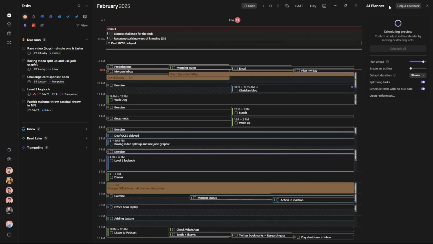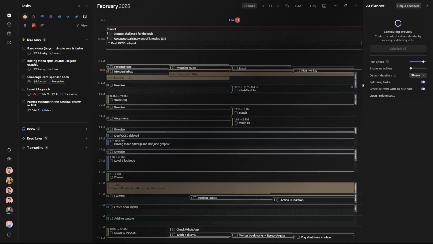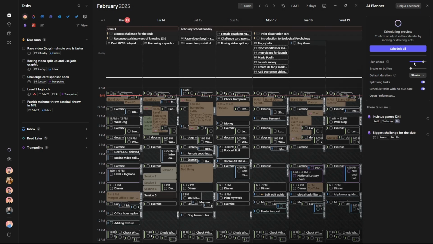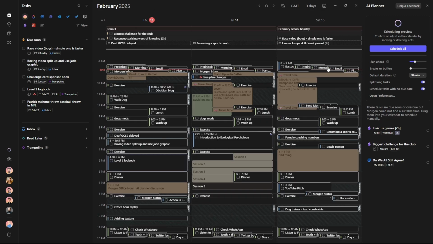Then I want to push the AI planner to see if there's anything else I should be paying attention to inside of Morgen. Let's drag this down, because I want to focus on the next couple of days. Okay, so I've got a task in Google Tasks that's overdue, and then I've got 3 tasks that are all overdue. Do I need to worry about any of them?